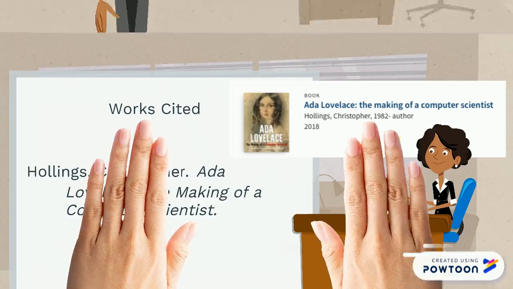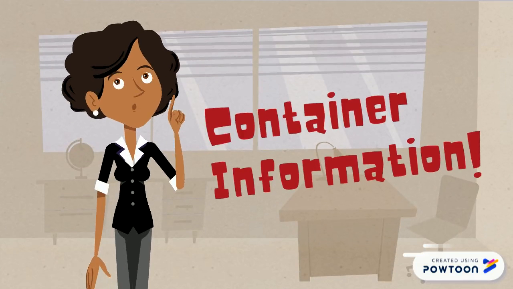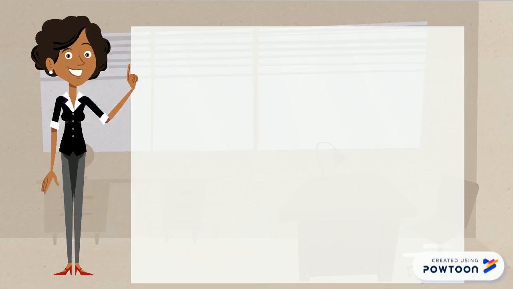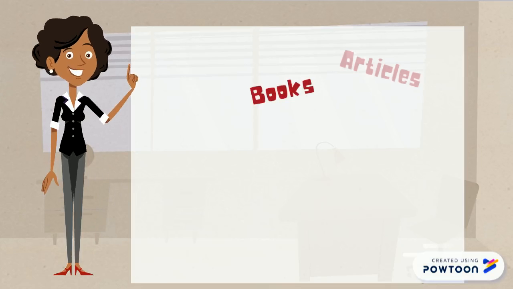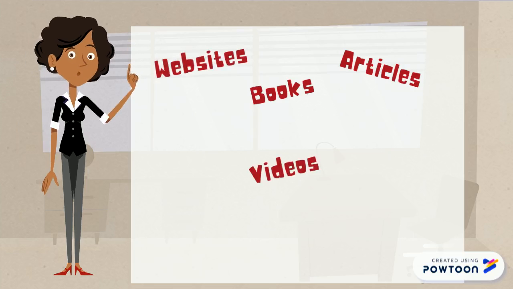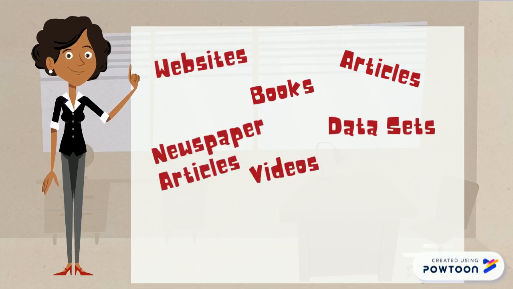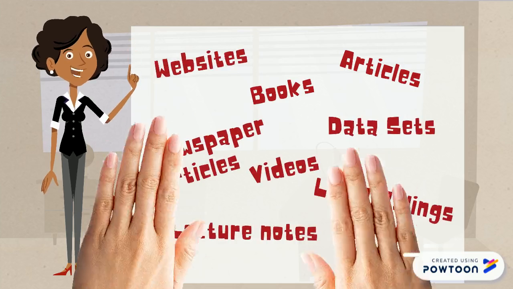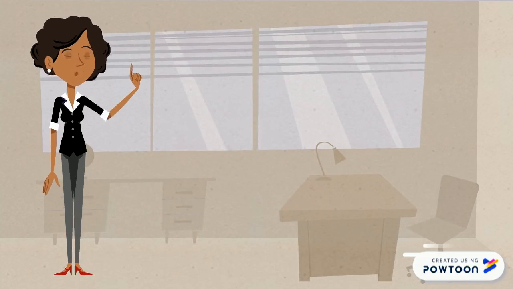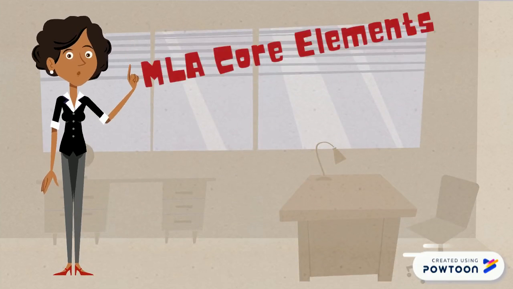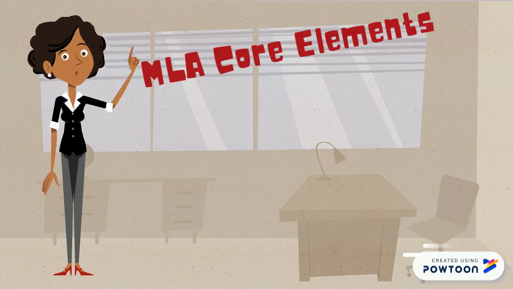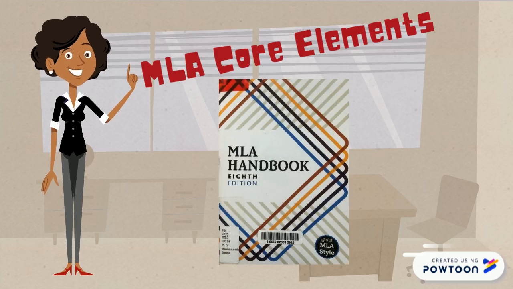You now come to the container information. The container provides the information about the publisher and where you can find that source. Citations for books are formatted differently than articles, websites, videos, newspaper articles, datasets, legal rulings, lecture notes. All of them have variations on how they're formatted. So if you follow the simple core elements formula, you should be able to get enough information for people to be able to find your sources.